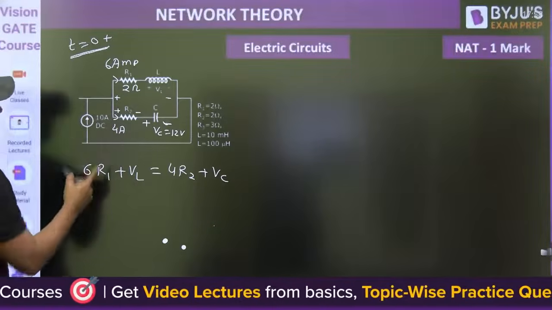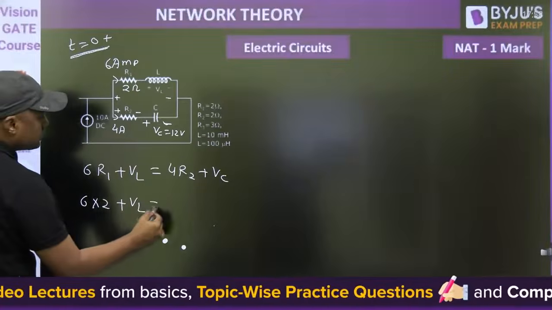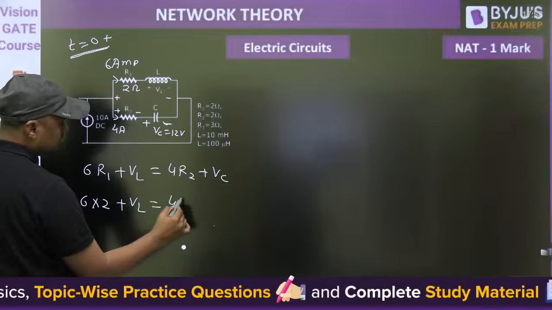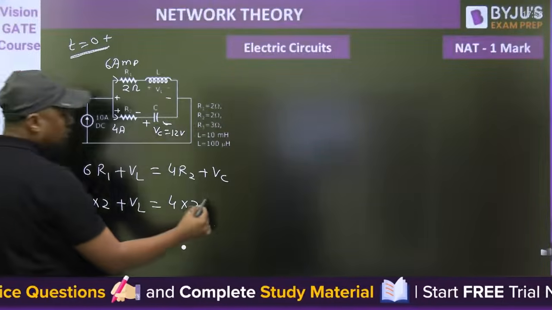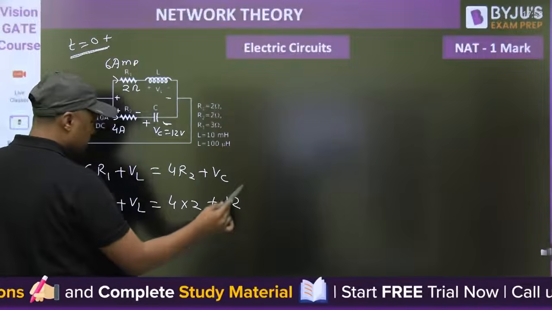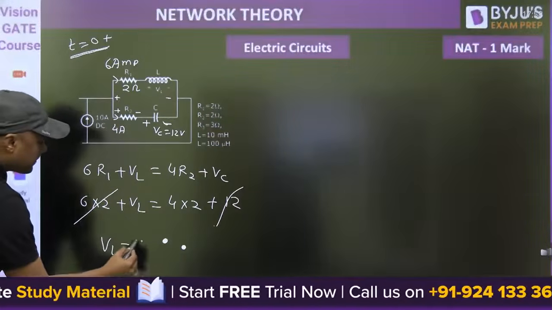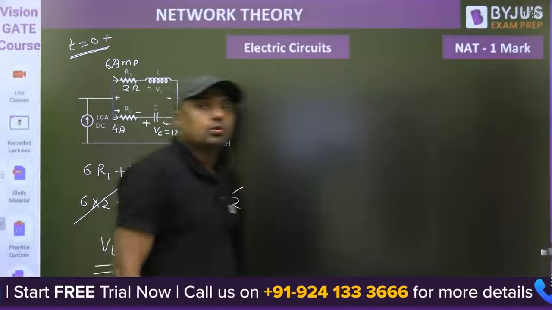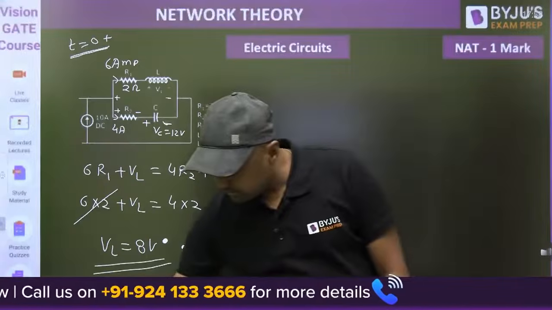What is 6 into 2? 12, plus VL is equal to 4 into 2 plus 12. VC is 12. This 12 cancels, and VL is equal to 8 volt. VL is equal to 8 volt. Okay, please give me the answer. You are getting the same answer.